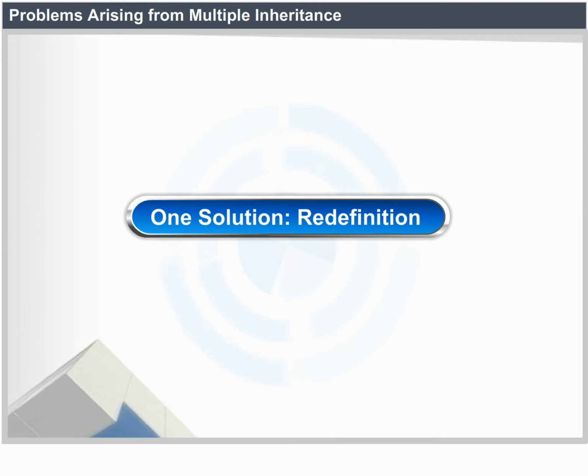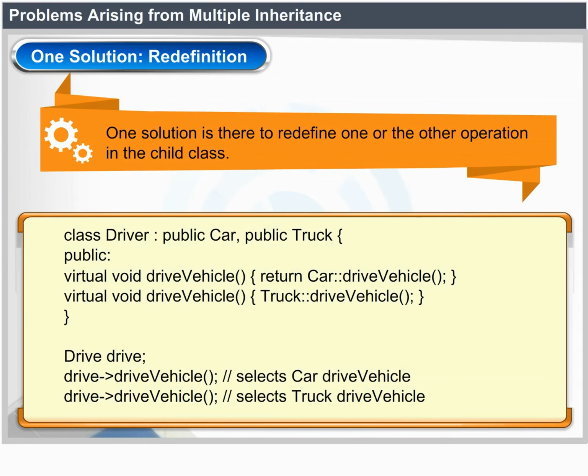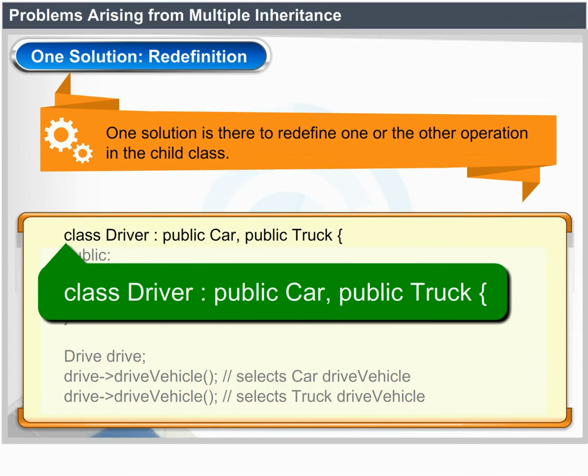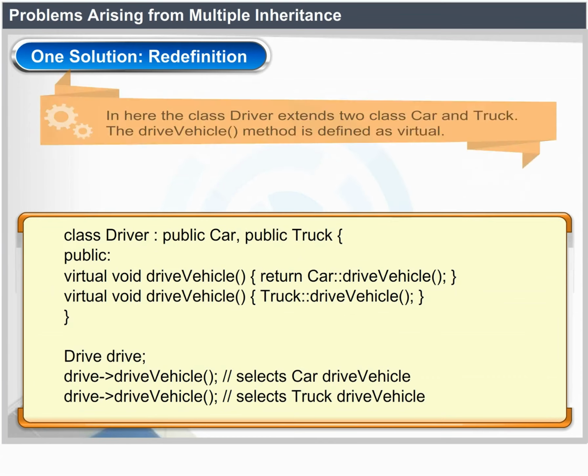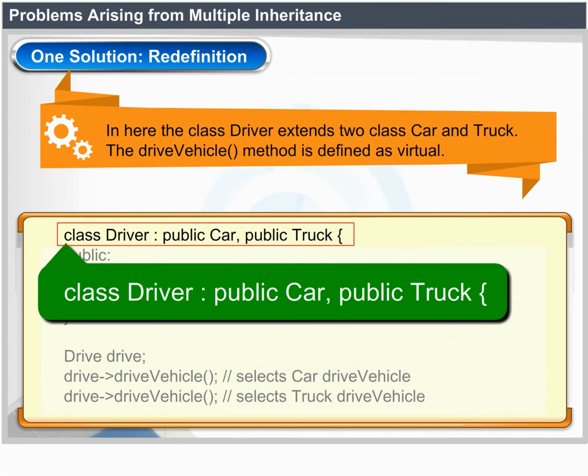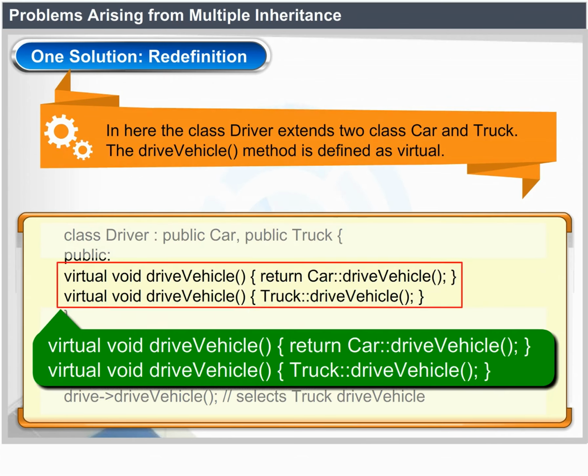One solution: redefinition. One solution is to redefine one or the other operation in the child class. The example given below shows the multiple inheritance concept. Here the class Driver extends class Car and Truck. The driveVehicle method is defined as virtual.